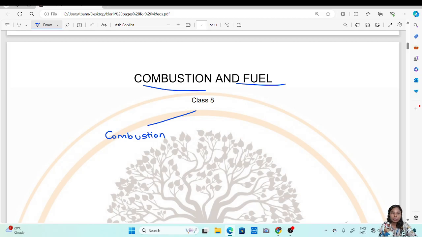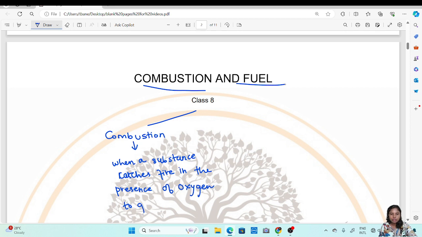The term combustion means that when a substance catches fire in the presence of oxygen and gives out heat, this process is known as combustion.